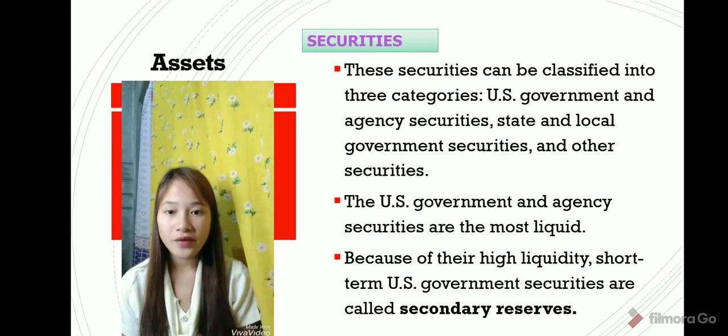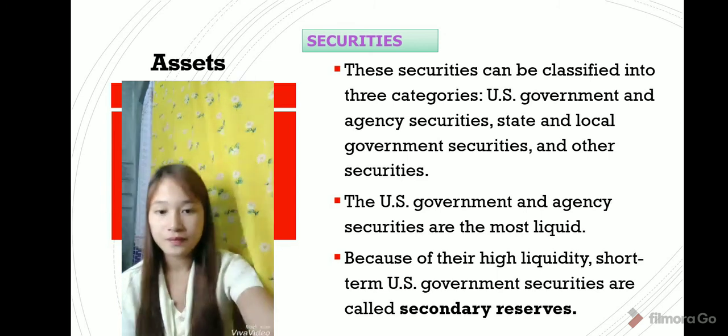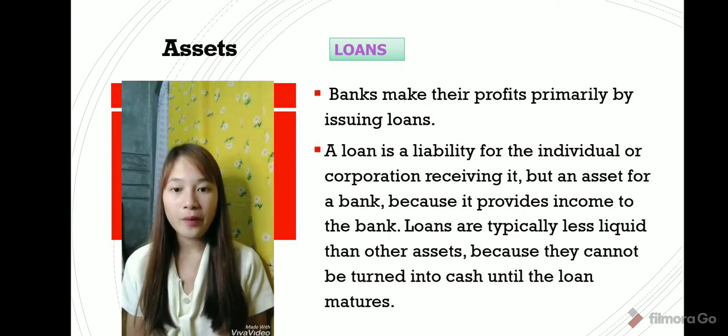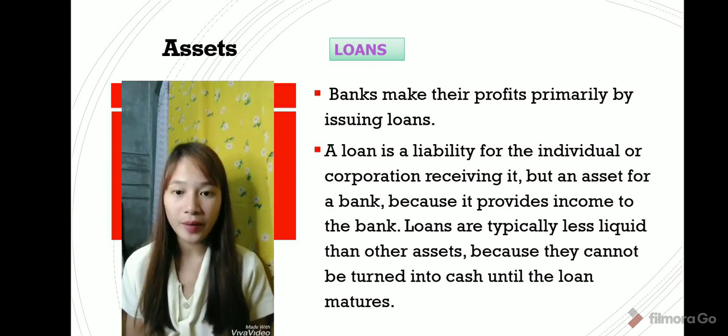So the U.S. government and agency securities are the most liquid. Because of this, short-term U.S. government securities are also called secondary reserves. A bank makes profits primarily by issuing loans. So, a loan is a liability for the individual or corporation receiving it, and an asset for the bank because they receive interest payments. Typically, loans are less liquid than other assets because they cannot be turned into cash until the loan matures.